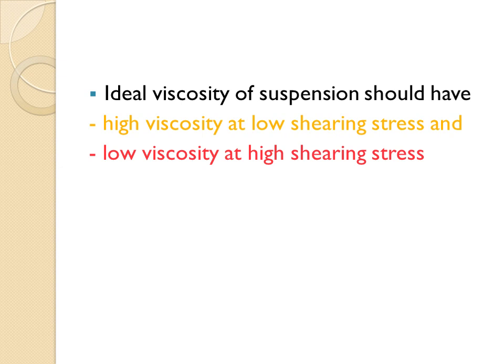That is the ideal viscosity of the suspension. Two things we discussed here: high viscosity at low shearing stress and low viscosity at high shearing stress. Both conditions are required for the ideal viscosity of a suspension.